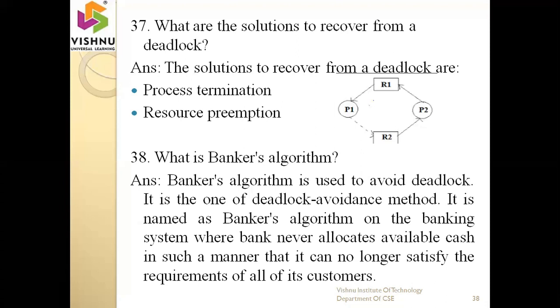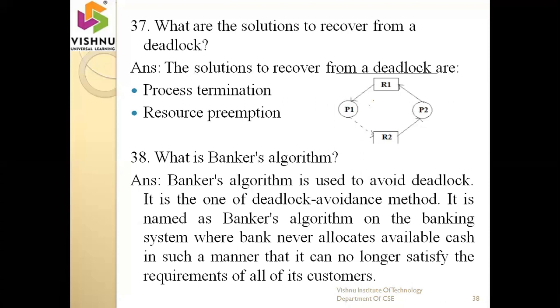For example, 5 customers are there in a bank. If the first customer deposits 1 lakh amount of money into the bank, the second, third and fourth customers want some loan amount. For example, the second customer wants 25,000, the third customer wants 35,000, the fourth customer wants 50,000.